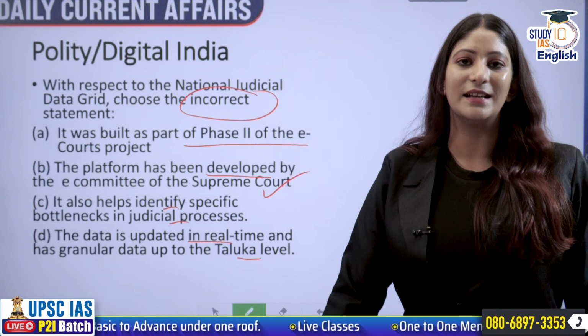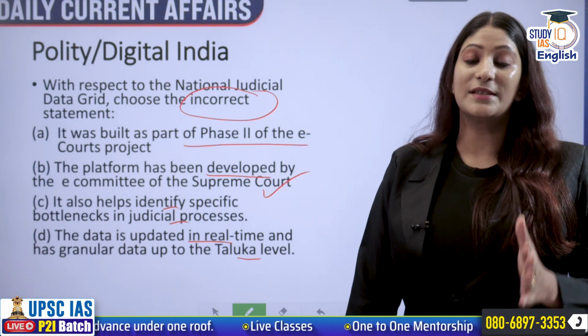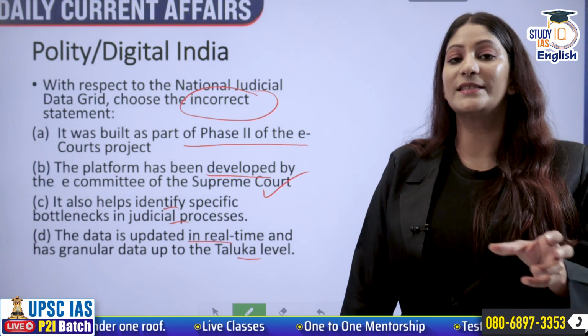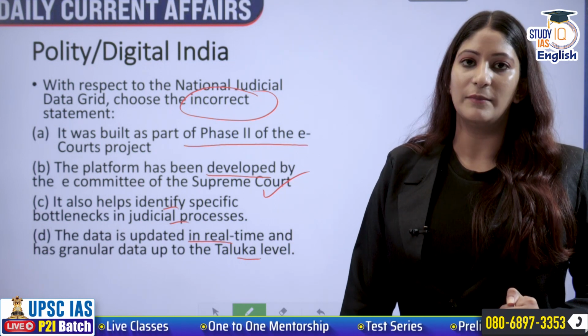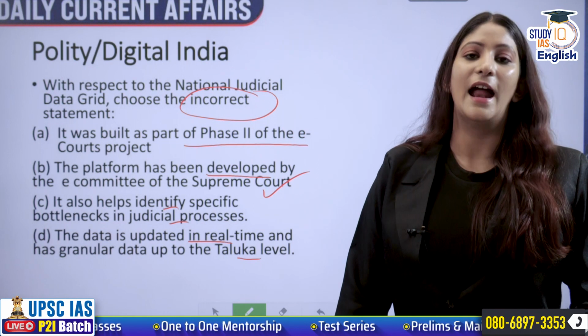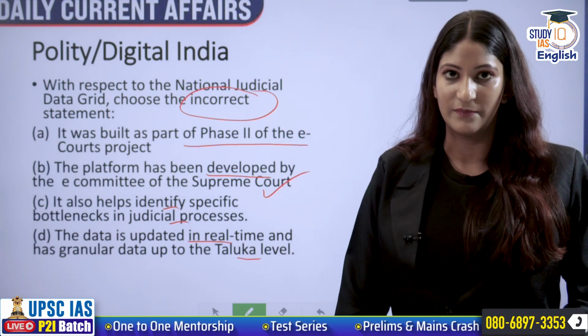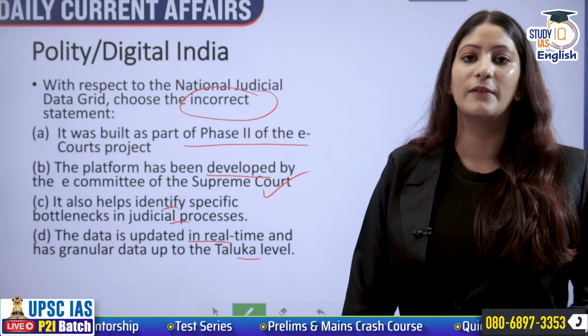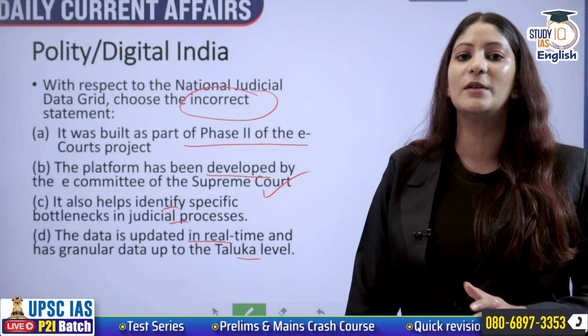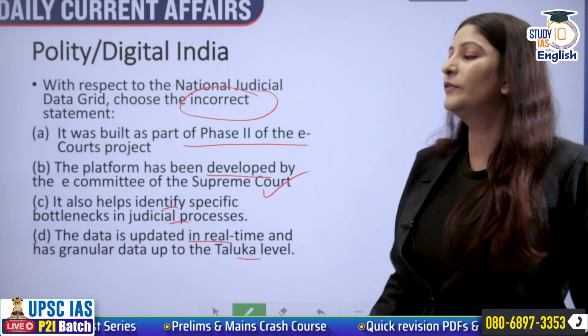The National Judicial Data Grid is a process towards digitization of the manual records that have been kept of pending cases and disposed cases. And yes, it is a part of the e-courts project only, and it was established as a part of phase 2 of the e-courts project.